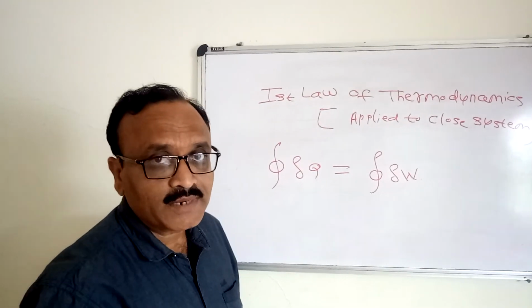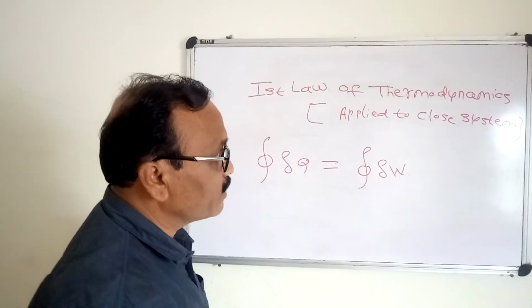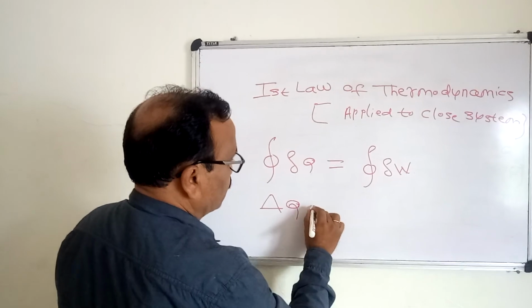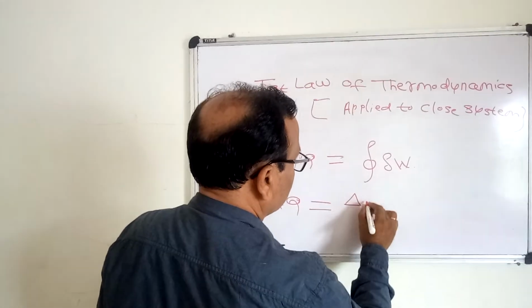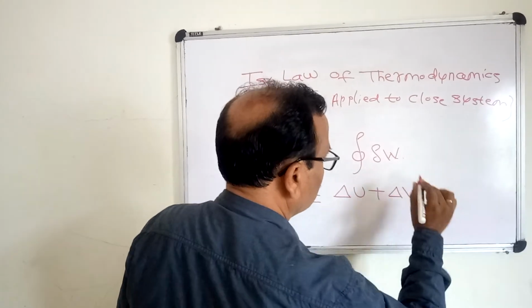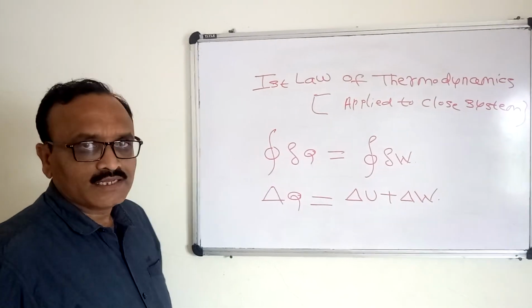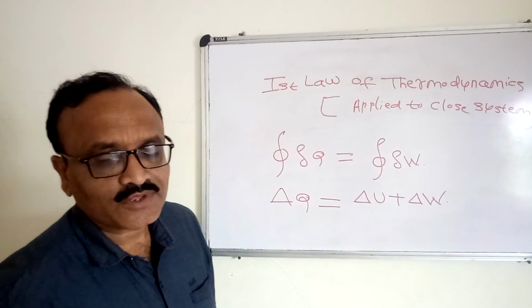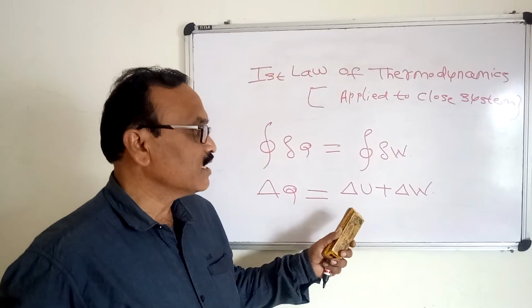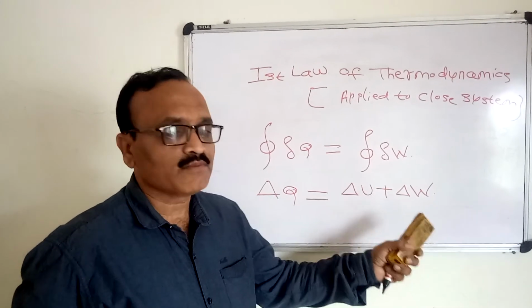Another statement of the first law of thermodynamics is like this: delta Q is equal to delta U plus delta W. That means the heat energy of the system is going to convert into the internal energy of the system and work done by the system.